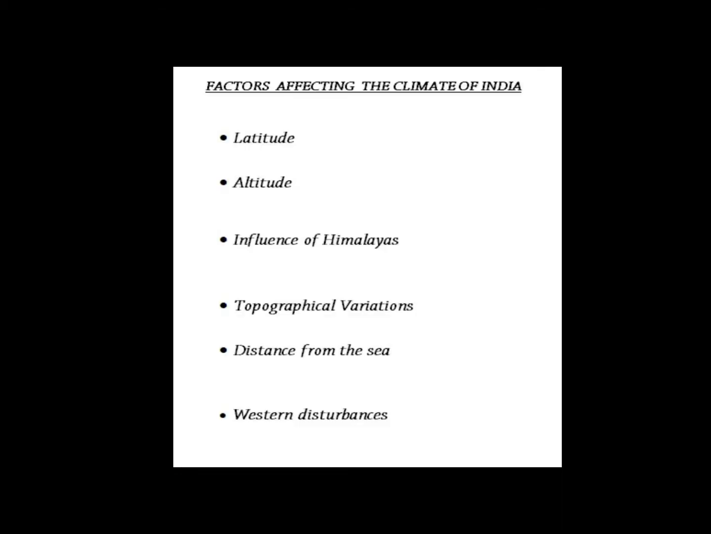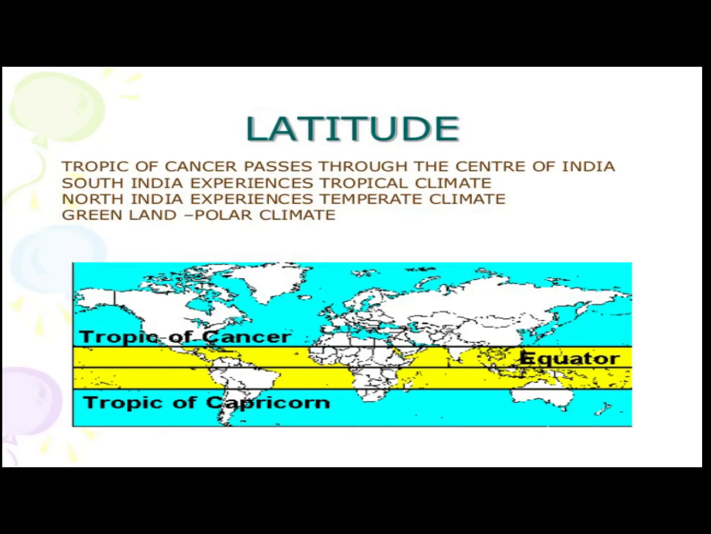So now we'll start with the factors affecting the climate of India. The climate of India is affected by several factors, and here you can see the different factors. The first one is latitude, next is altitude, then influence of the Himalayas, topographical variations, distance from the sea, and western disturbances. We'll study these factors one by one. The first one is latitude.